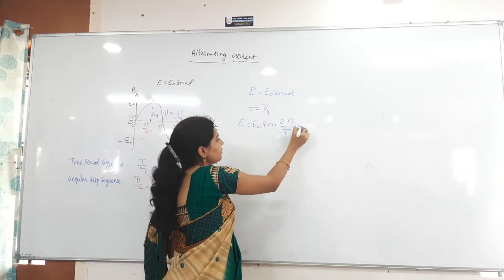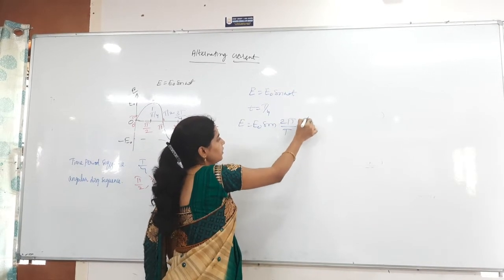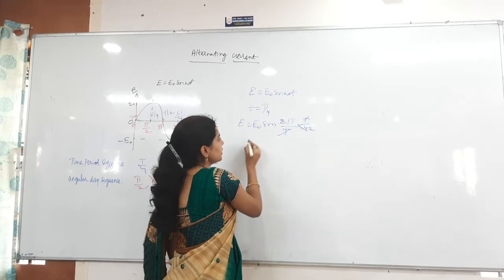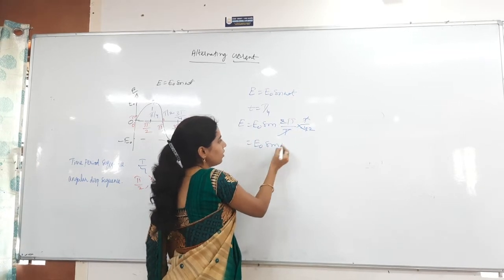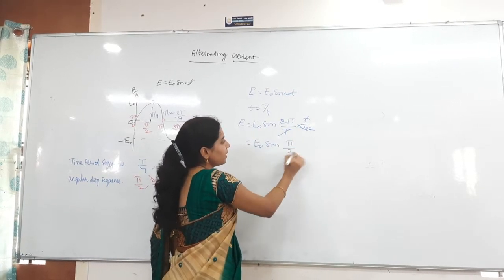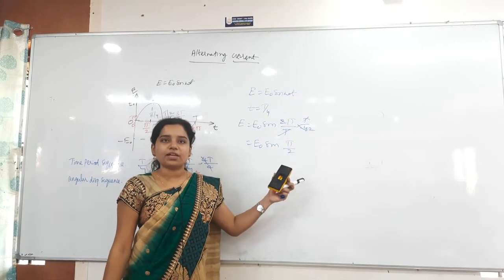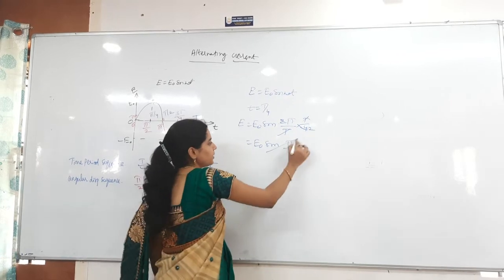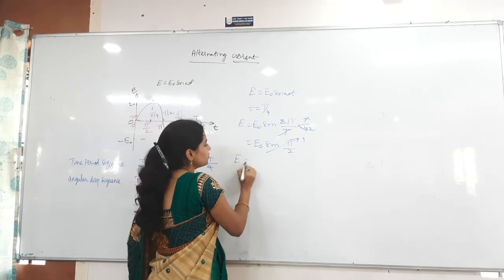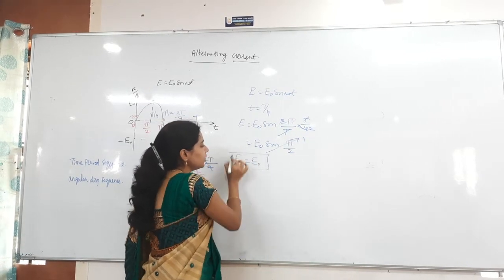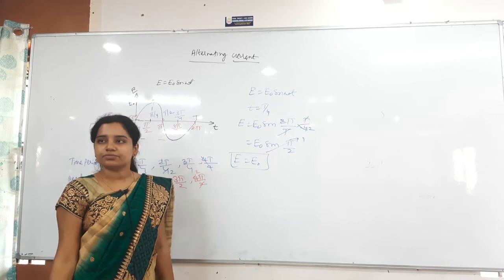In the place of small t, what have I given here? T by 4. Then T gets cancelled, 2 gets cancelled. E naught sin of, what is remaining here? Pi by 2 is remaining. Sin pi by 2 is nothing but sin 90. Sin 90 value is 1. Then E becomes E naught, the maximum value there.